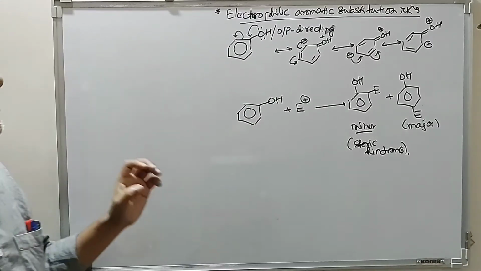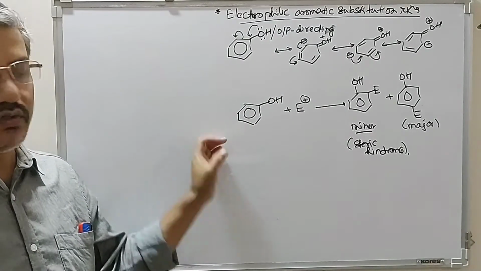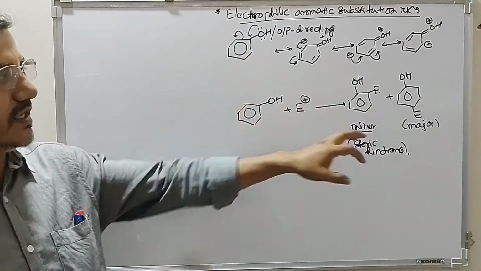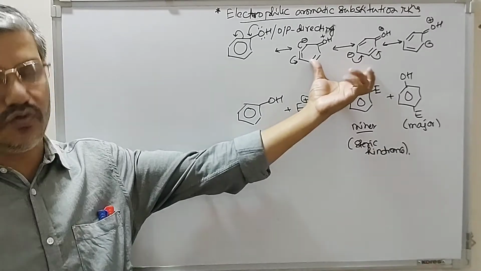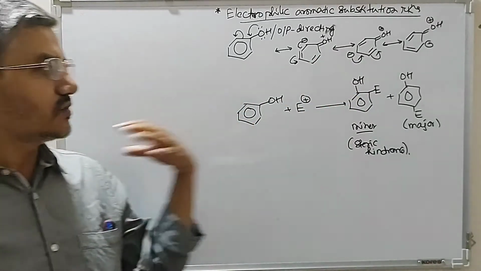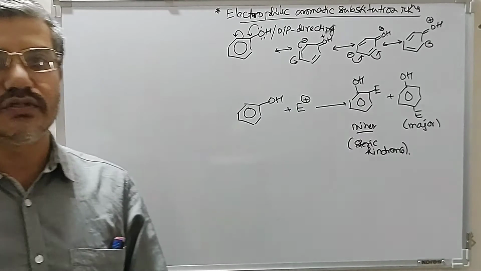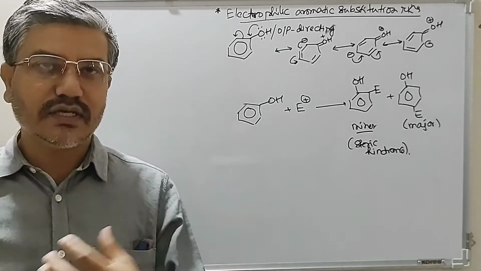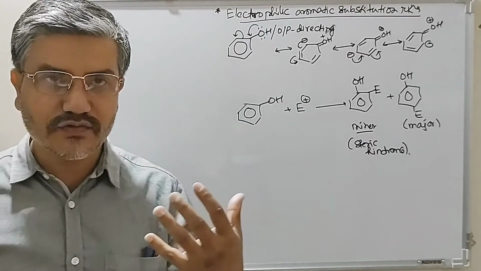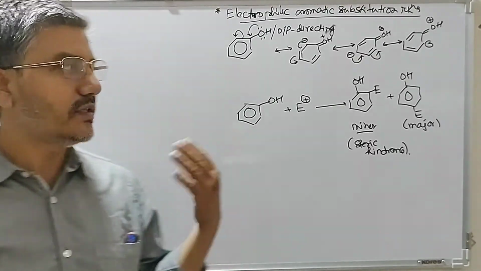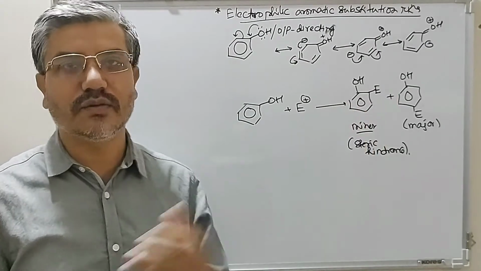Whenever we carry out electrophilic substitution reaction of phenol, the incoming electrophile is always directed to the ortho and para positions because of this resonance contribution. When the electrophile enters at ortho and para positions, the intermediate cation formed will be more stabilized, meaning it will have more resonating structures than when the electrophile enters at the meta position.